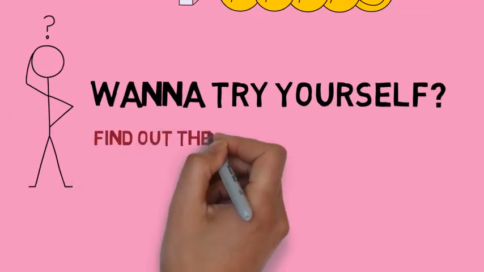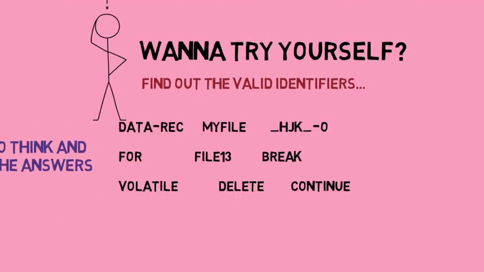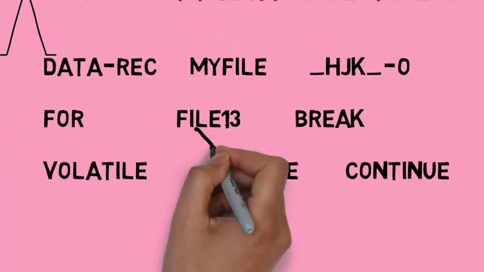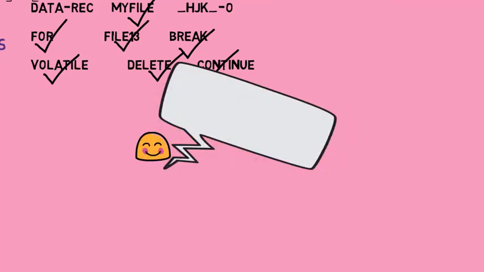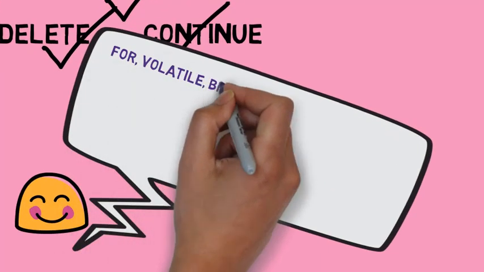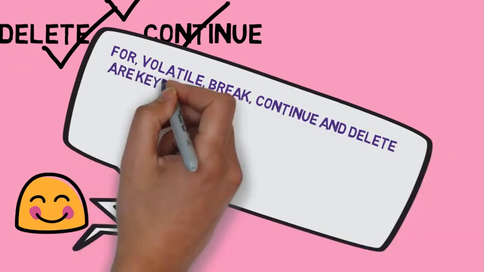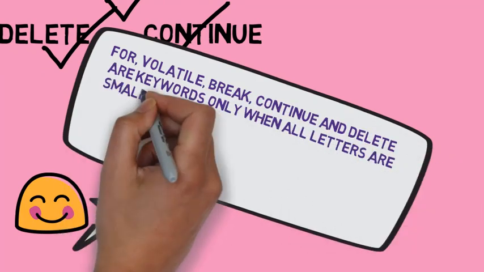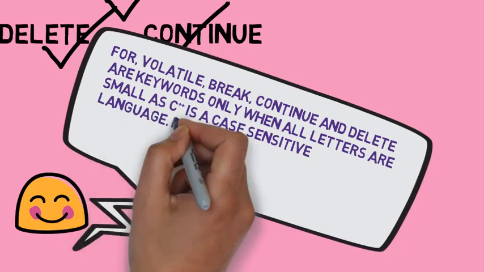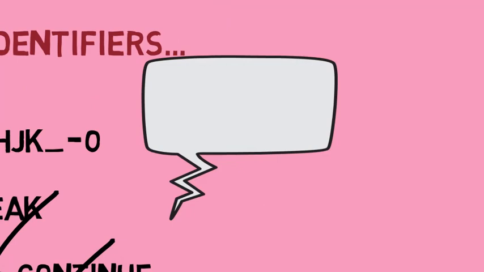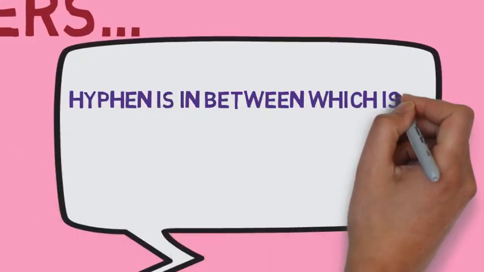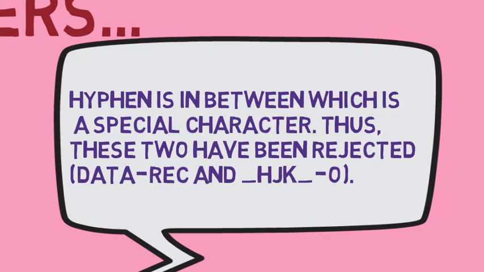Now let us try it yourself. You have to find out the valid identifiers. Pause the video to see them patiently. So the answers are, you can see them. Friends, for, volatile, break, continue, delete, no doubt are keywords. But you must always remember that C++ is a case-sensitive language. And these are keywords only in small letters. And I have written all of them in capital. So now they are identifiers. And the other two words have a hyphen in between. So they are invalid identifiers, as hyphen is a special character.